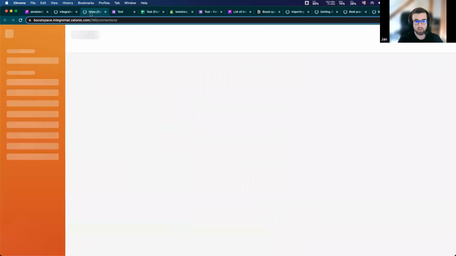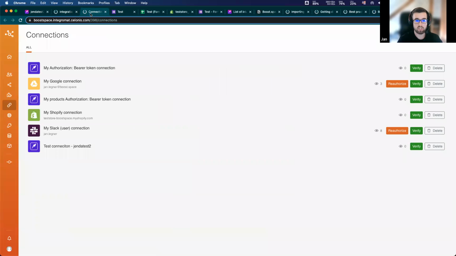So if you create another connection to any app you are using, it will show in your connections here. You can do some things with it, like delete it, verify it, or reauthorize, because some of them need reauthorization after a while and stuff like that. So this was the Boost.space connection.